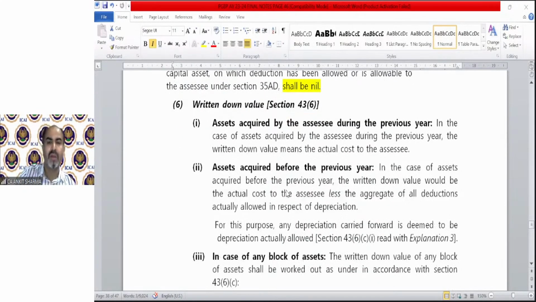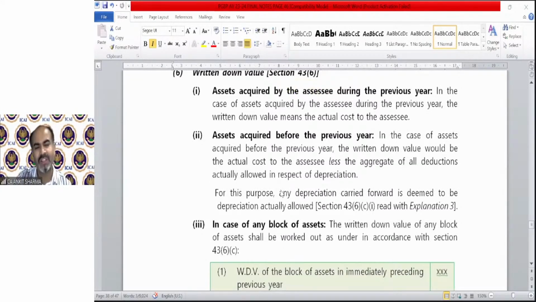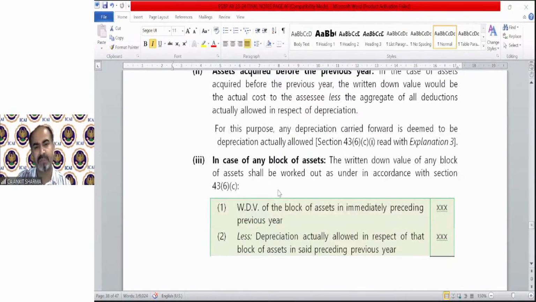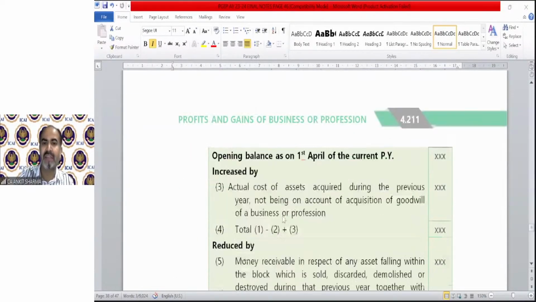Okay. WDV: asset acquired by the assessee during the previous year, asset acquired before the previous year. You can read it down. It's very simple. The format is very simple. You should take the WDV of the block of asset. Then the last year depreciation, after that, that will become our opening WDV.